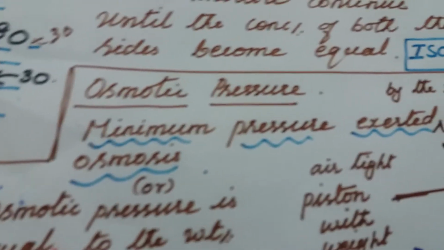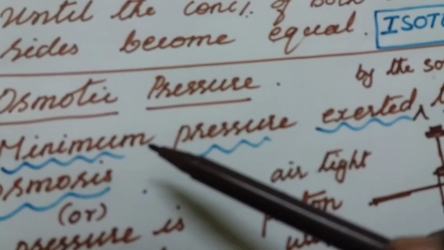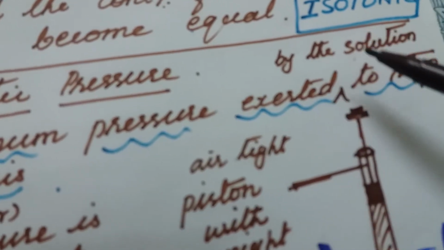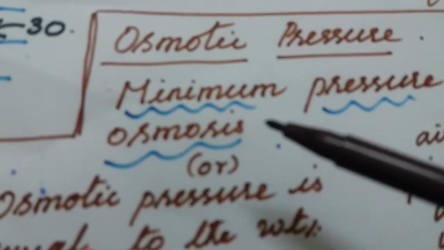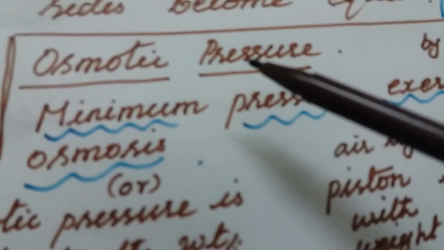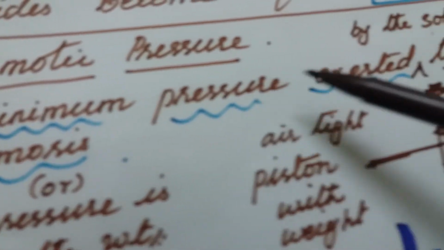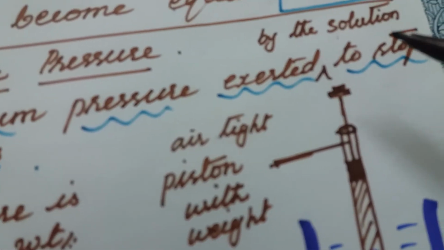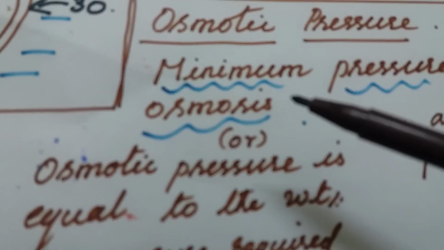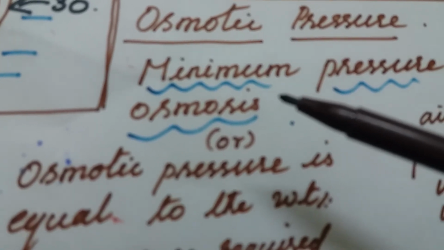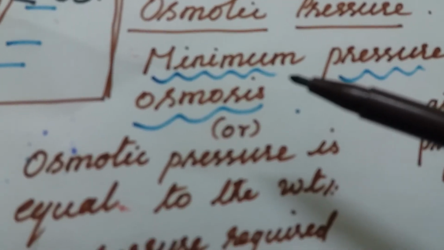So what is osmotic pressure? The next definition you must study: the minimum pressure exerted by the solution to stop the movement of solvent, that is water. Or you can say: minimum pressure exerted by the solution to stop osmosis. That is, it is stopping the movement of water molecules. That is what is called osmotic pressure.